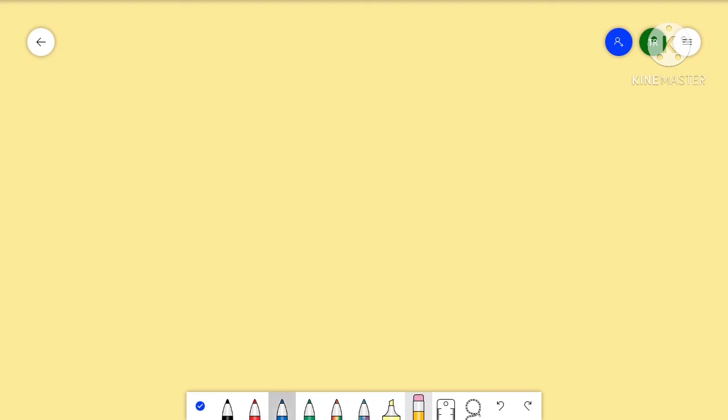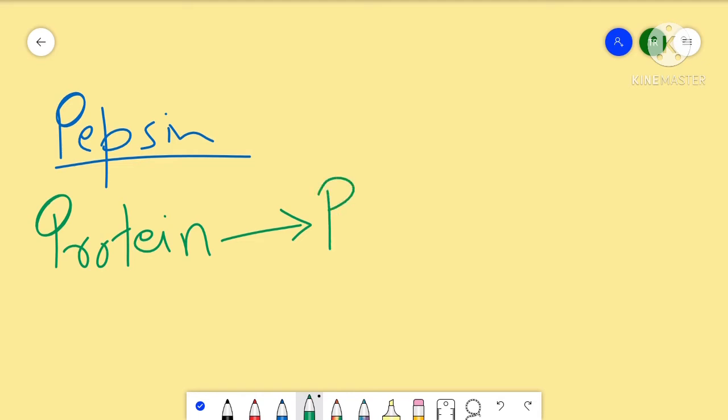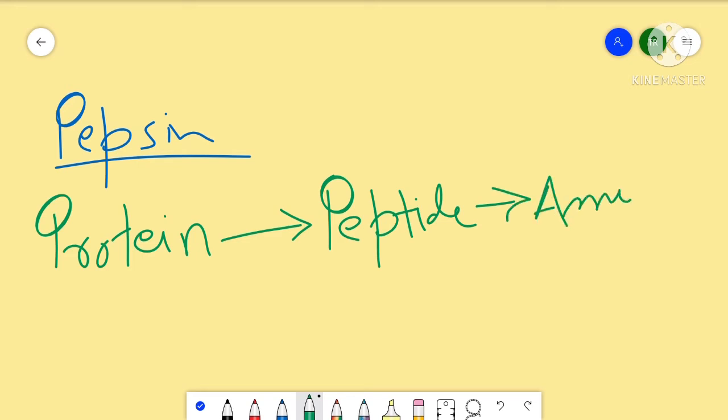So, this and the pepsin, this is the enzyme. So, how does it act? We have our protein. Now, protein gets digested in two steps. First, the protein will be converted into something called peptide, and then this peptide is converted into amino acid. Now, amino acid is the building block of protein. It is the simplest form of protein. So, when proteins are broken down, the simplest form they form is the amino acid.